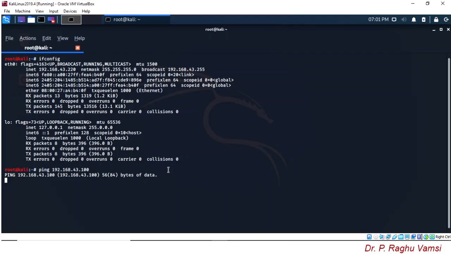Here I am using Windows 10 as the host computer operating system. So we need to check the inbound rules section of Windows 10. If we enable the inbound rule for the ICMP request, then it will respond with the ICMP echo reply.